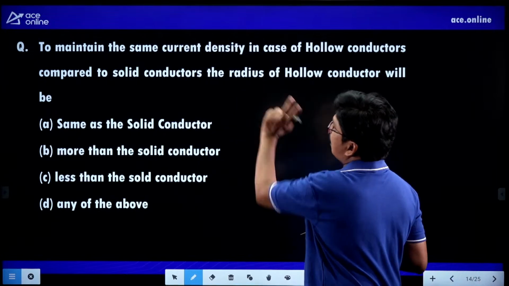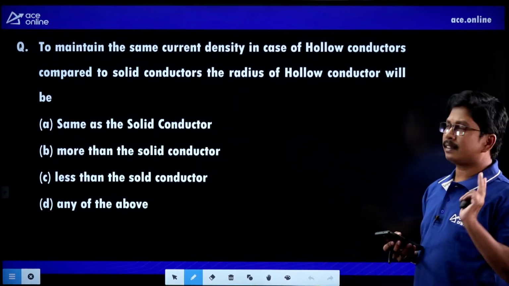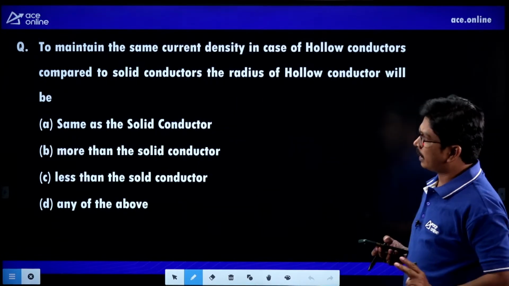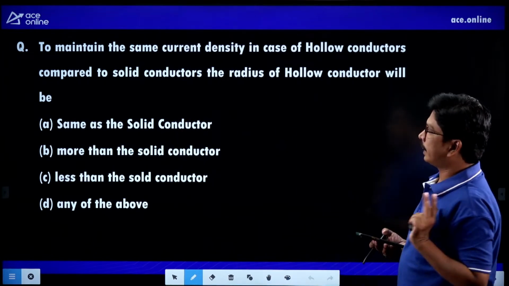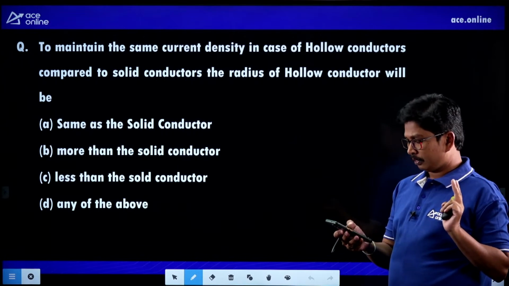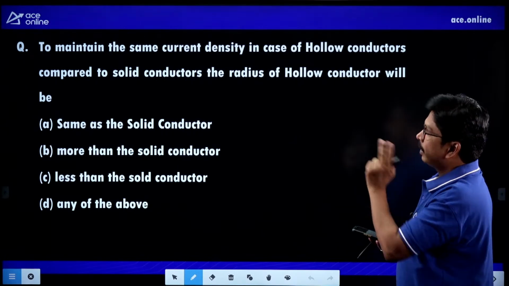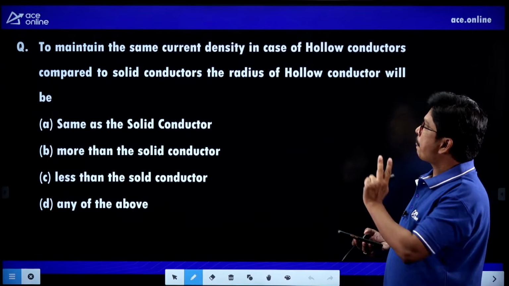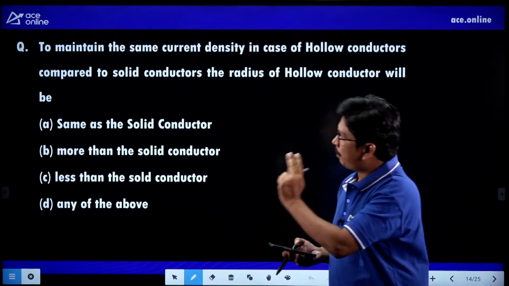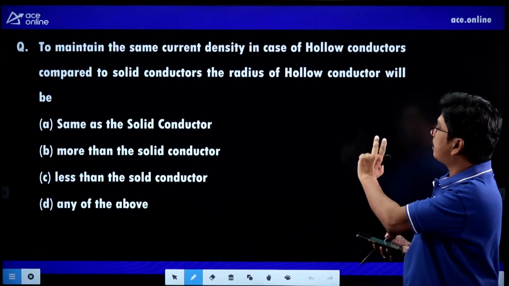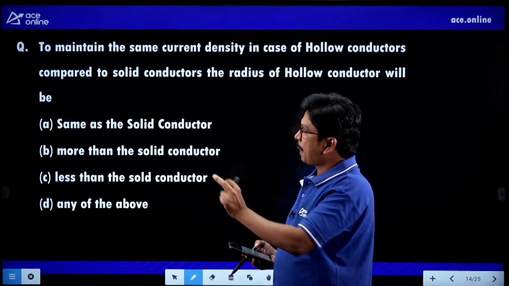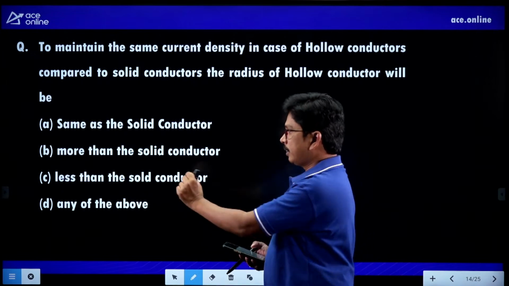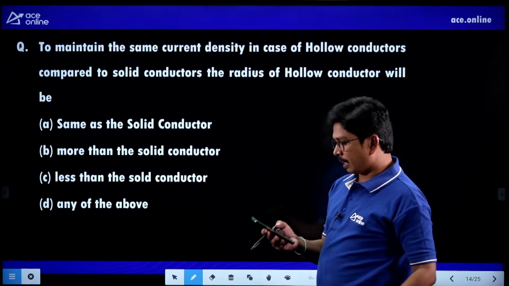To maintain the same current density, in case of hollow conductors, compared to solid conductors, the radius of hollow conductor will be. Just go through the question. Options are same as that of solid conductor, more than that of solid conductor, less than that of solid conductor, and any of the above.